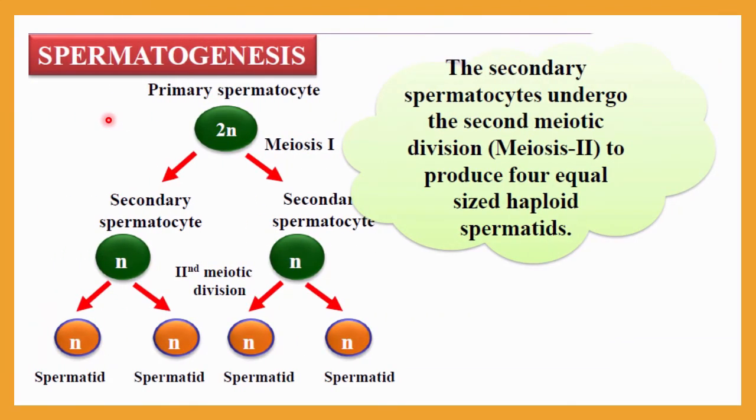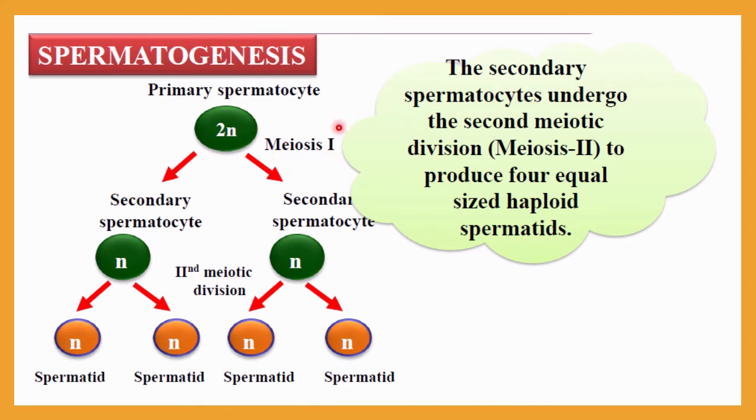Spermatogenesis is nothing but one kind of meiotic process, and you have already learned in standard 11, chapter number 10, what a meiotic process is. Okay, so first of all, this primary spermatocyte cell, which is diploid, will undergo meiosis 1. You know very well the stages of meiosis 1: prophase 1, metaphase 1, anaphase 1, telophase 1.